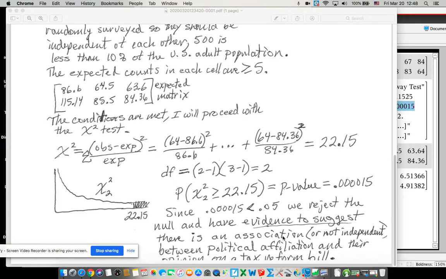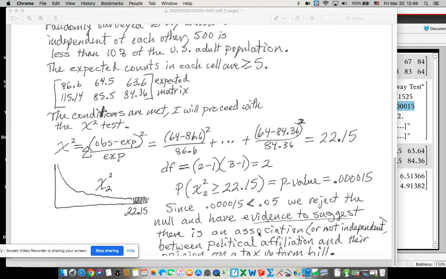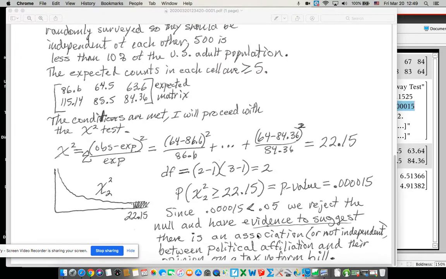Okay, so that's very important. You got to have that. Now, you don't have to say association. You could say not independent. Those are backwards of each other, right? Association means not independent. No association means they are independent. So make sure you don't mess that up. And I wouldn't really mix them. Just stick with association. That's probably the easiest. So there is an association between, put in your context, between political affiliation and their opinion on a tax reform bill. And that's it. Let me know if you got questions.